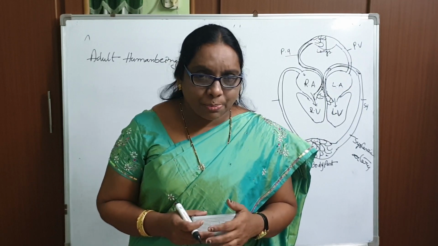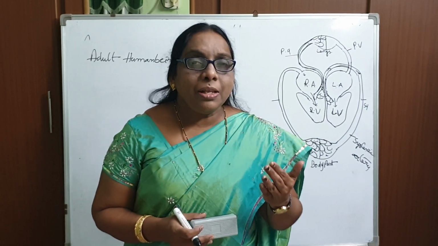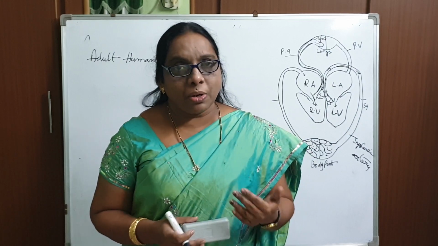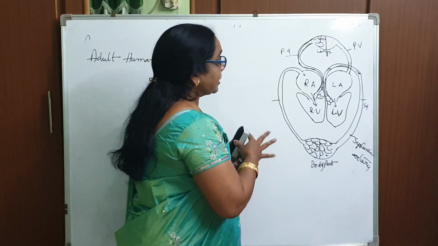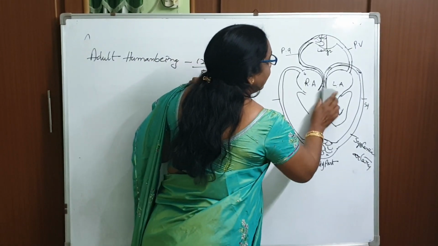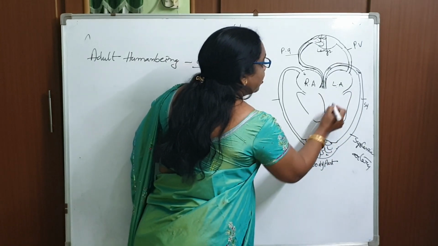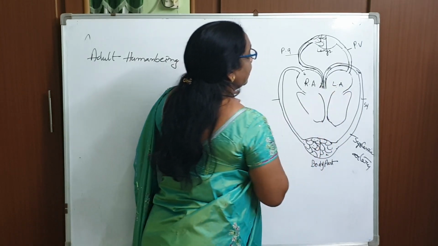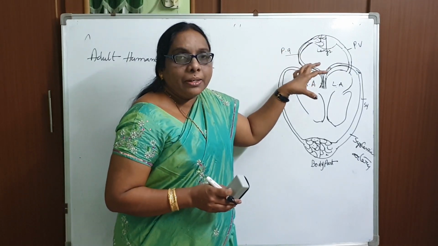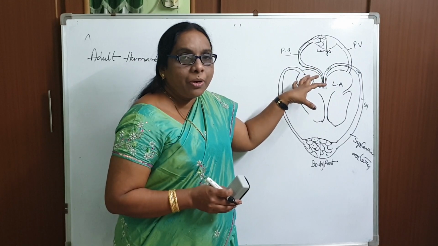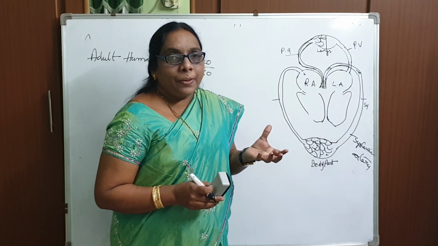Okay, let me explain for two minutes the mechanism of the flow of the blood. How does the blood circulate, what makes it circulate? Let me rub all these things out, just see how it will be. So these are the ventricles like this, and these are the auricles. Whenever the right auricle is filled with deoxygenated blood from all the body parts, these two are in the relaxed state. Okay, yes.